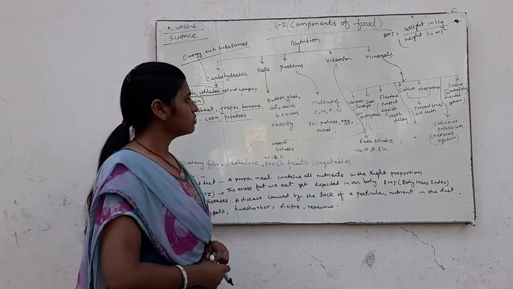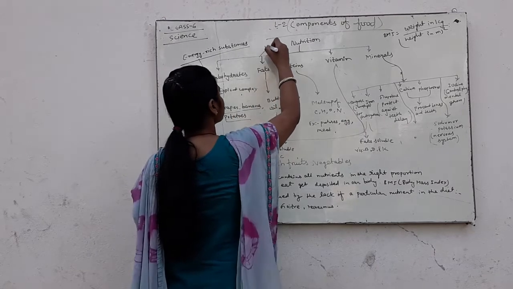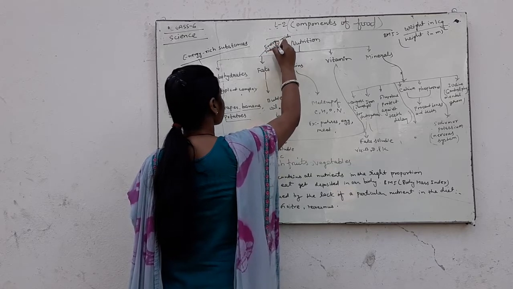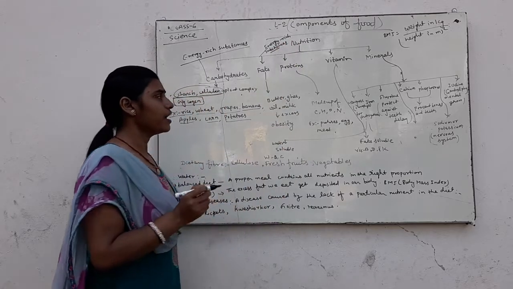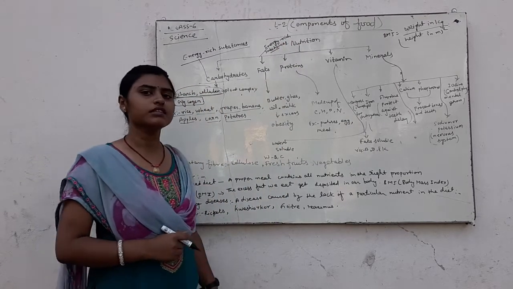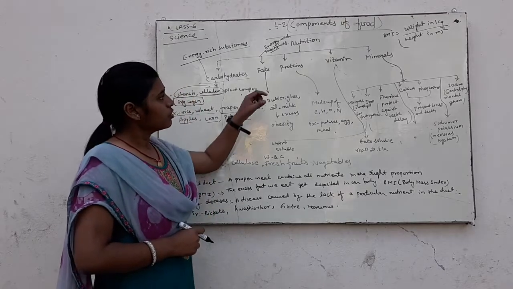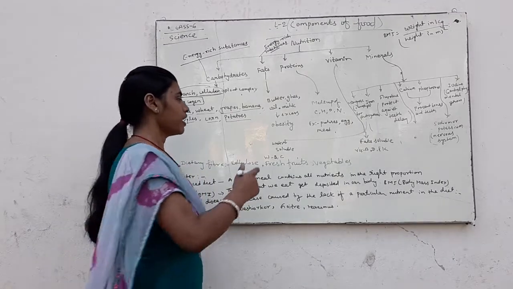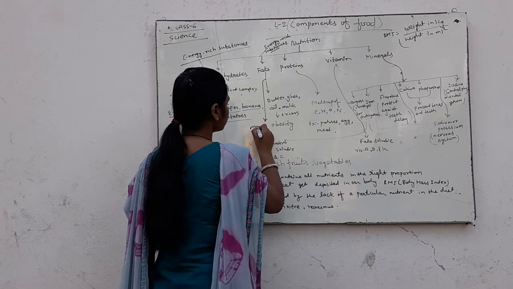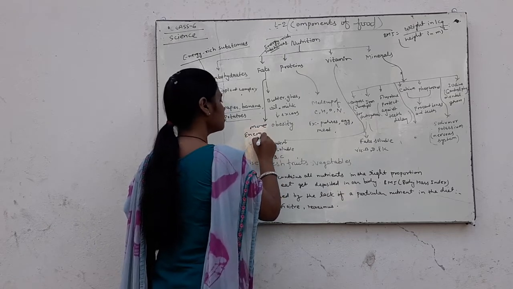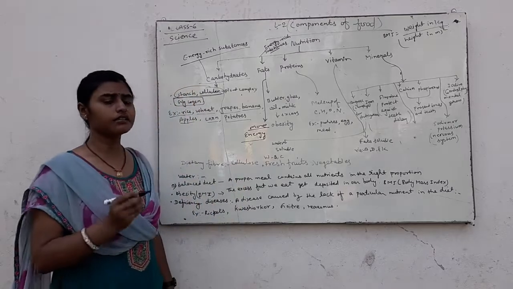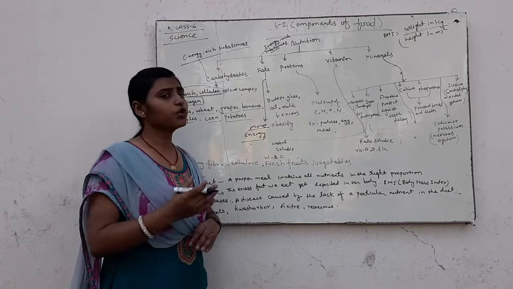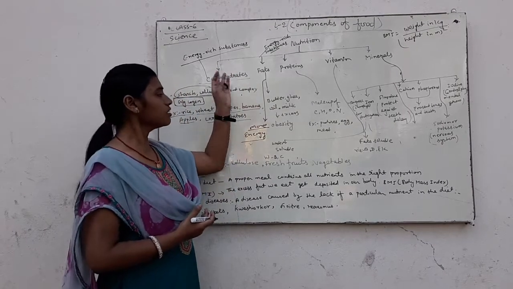Fats are also called energy rich substances, and fats provide more energy than carbohydrates. Carbohydrates provide energy, but fats provide more energy than carbohydrates.